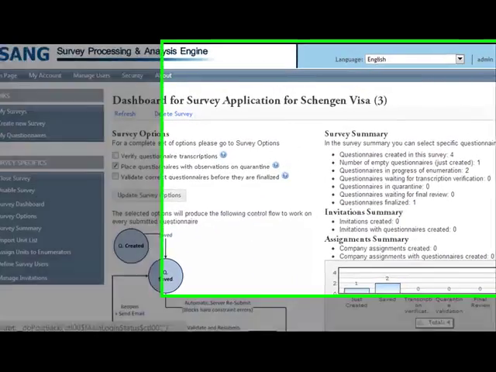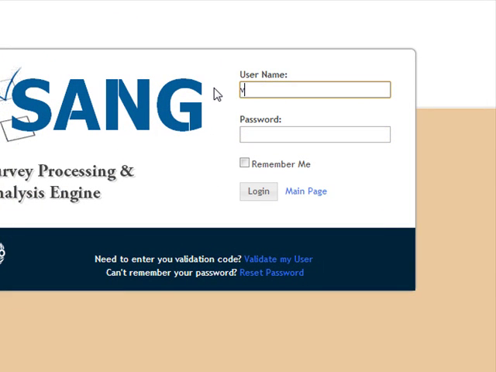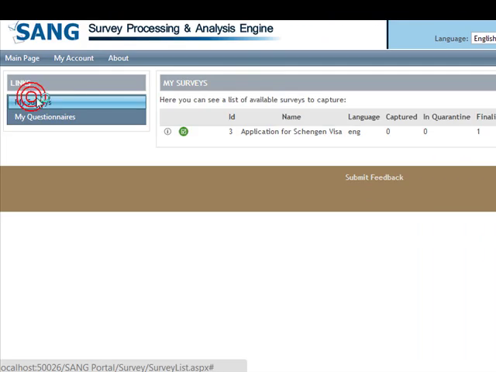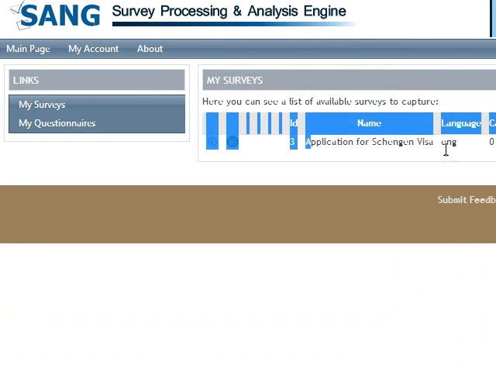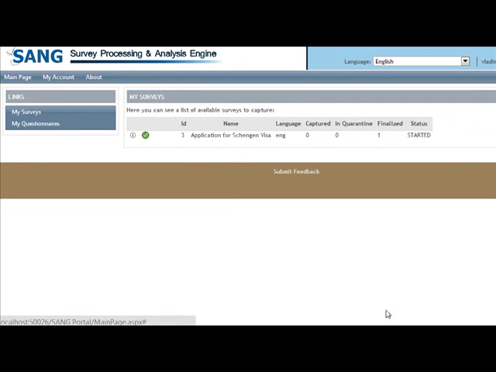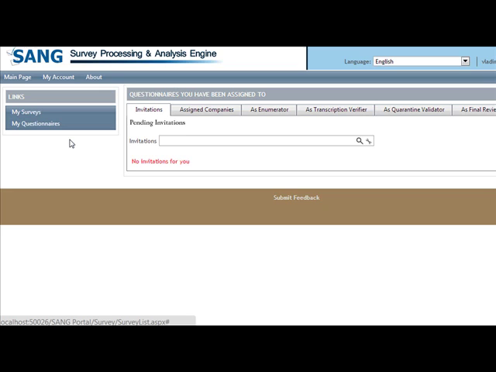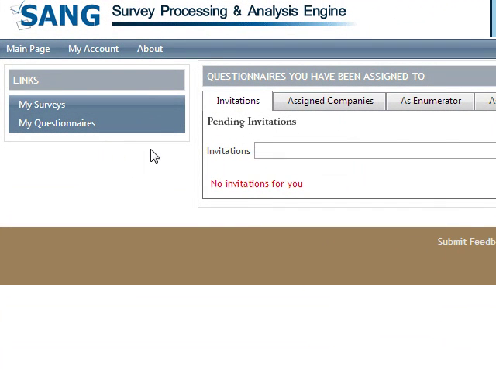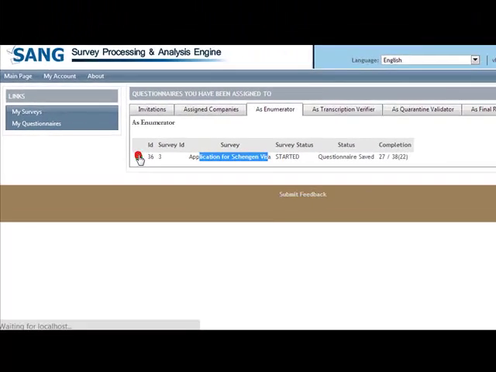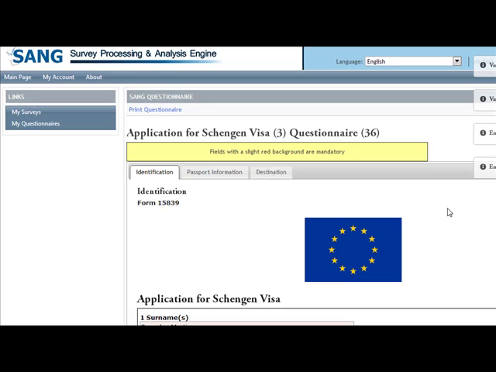Let's log out and log in as Vladimir to see how he views SANC. The first thing we see is that he can see the survey application for Schengen visa because he is able to capture new questionnaires. Also, he can see all the questionnaires he has been assigned to. As an enumerator, we can see a questionnaire that is being filled out, and we can choose it to submit.